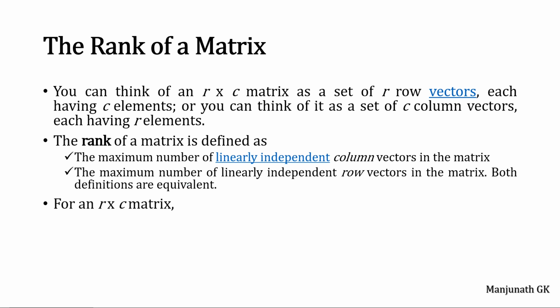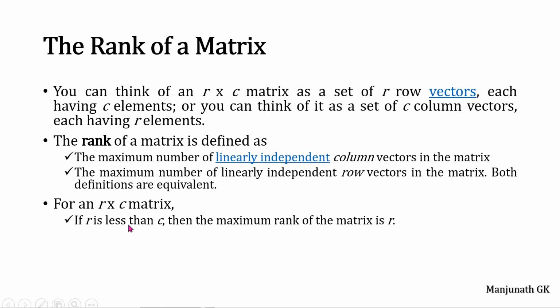Consider an R cross C matrix. If the number of rows is less than the number of columns, then the maximum rank of the matrix is the number of rows. If R is less than C, then the rank of the matrix A is less than or equal to the number of rows.